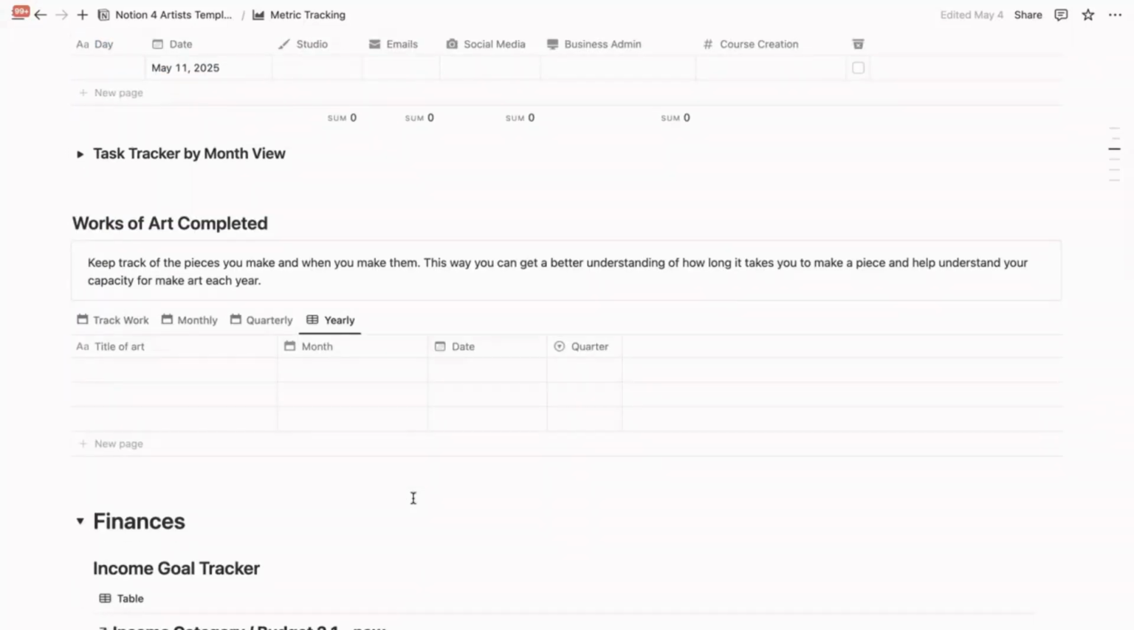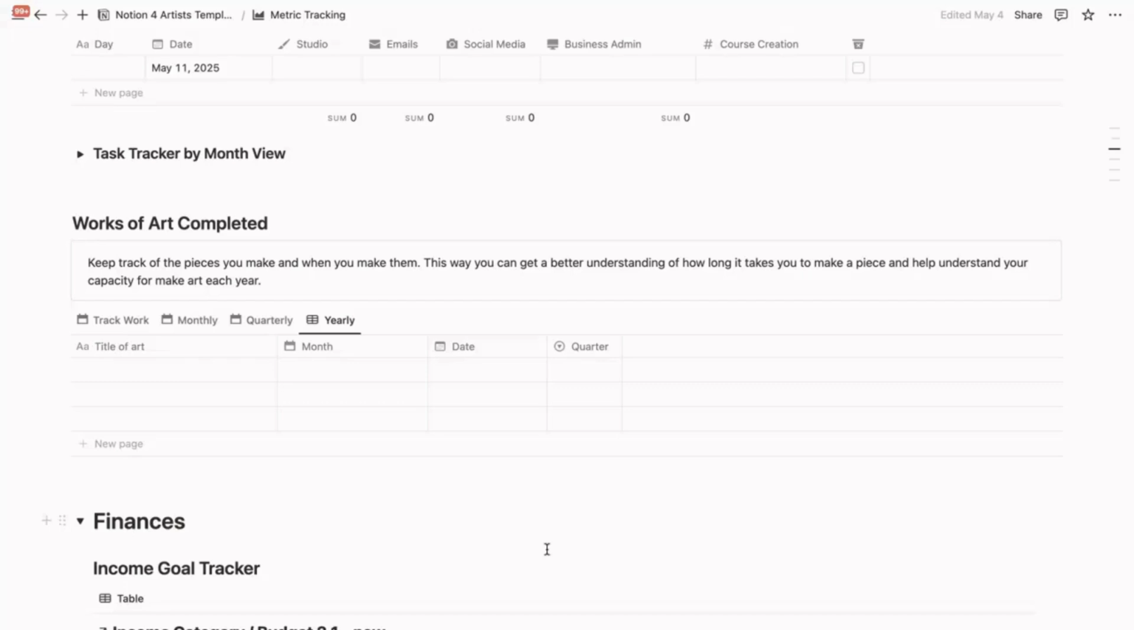Next, we have a space to capture the number of works you make each year. So take some time when you finish a piece, come over here, put the title of the work, the month and the date and the quarter to know when you finished each piece. That way, when we're working in the budget section, you can understand how many pieces you make and get an understanding of when and where you sell these pieces so you can make a better understanding of what your capacity is.